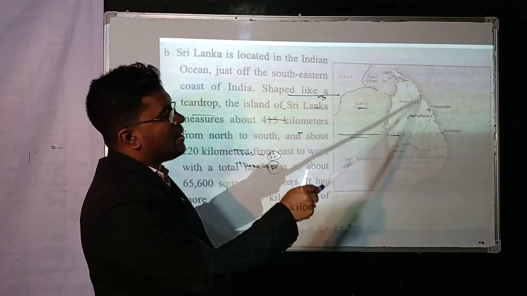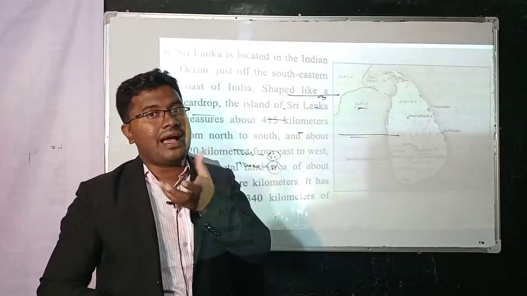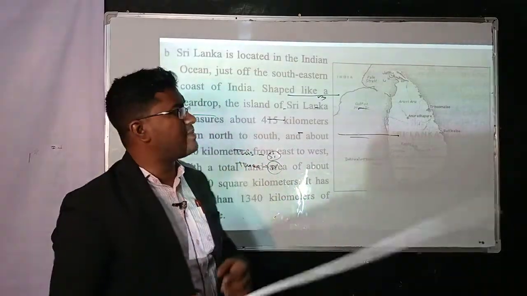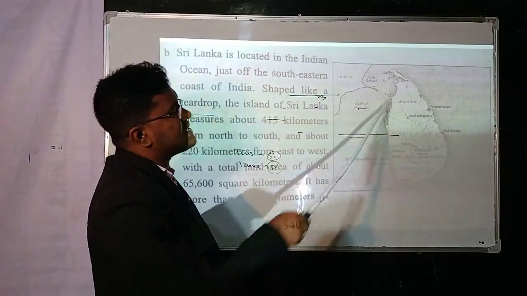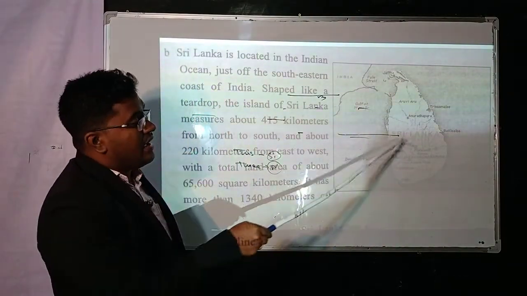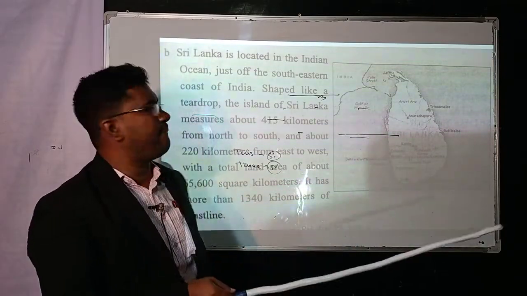And this is called the teardrop. Teardrops means tears. When we cry, we shed our teardrops, and look at this. This map is also like that teardrop. This map is Sri Lanka. Then it has lots of names.